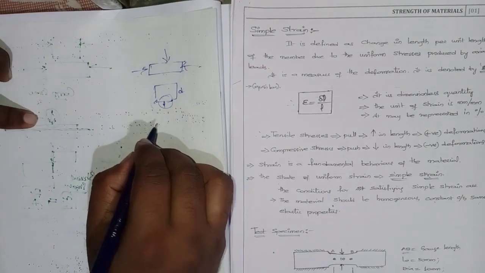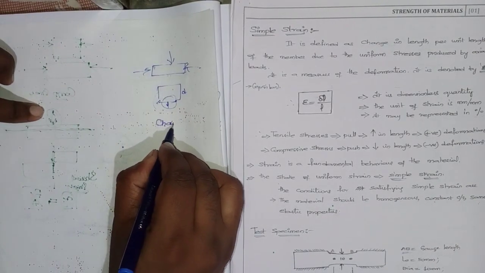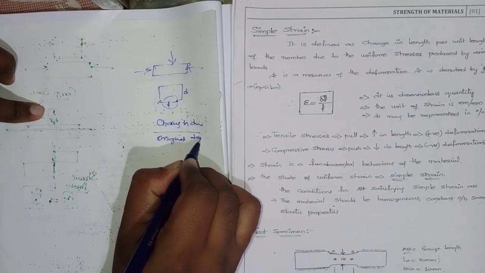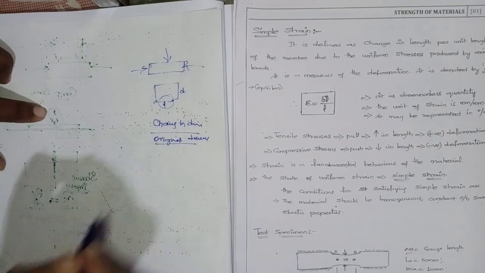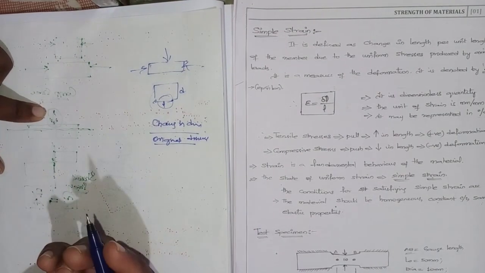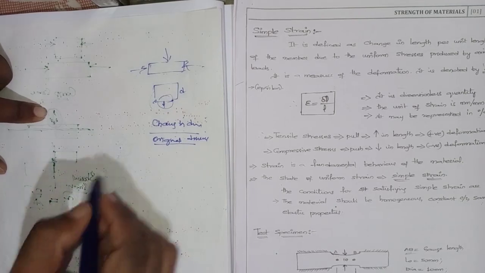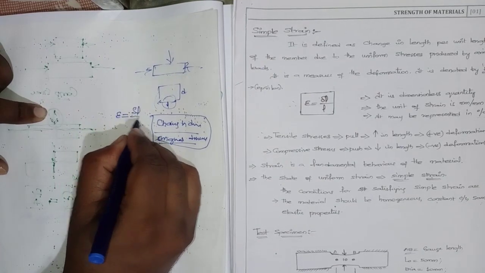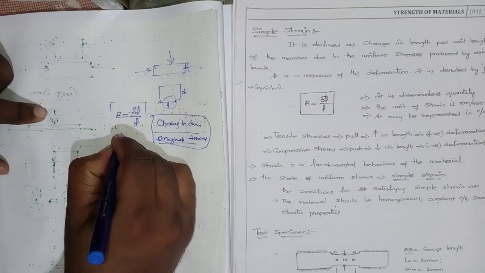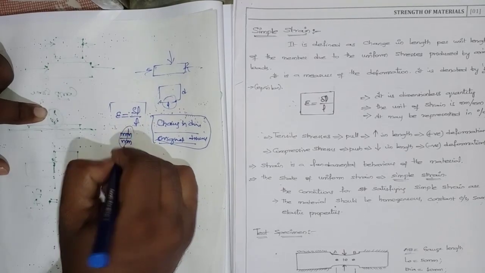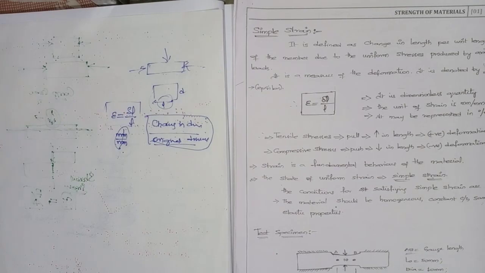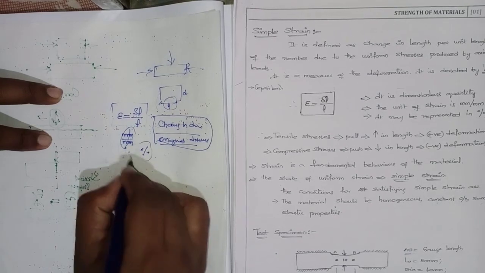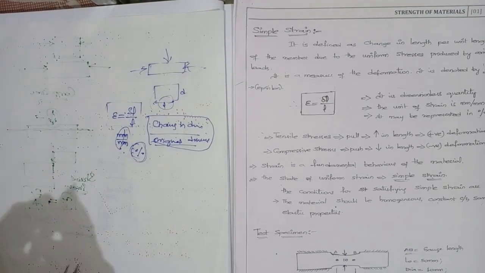Now what do you mean by strain? It is defined as the ratio of change in dimension to original dimension. Change in dimension after application of load to original dimension before application of load is called strain. It is denoted by epsilon, which is equal to change in dimension by original dimension. That is mm by mm, so no units. That is, strain is a dimensionless quantity. Sometimes it may also be represented as a percentage.